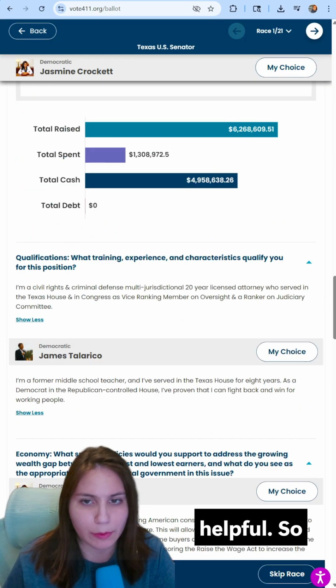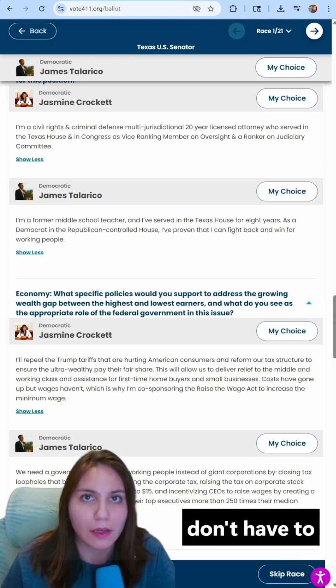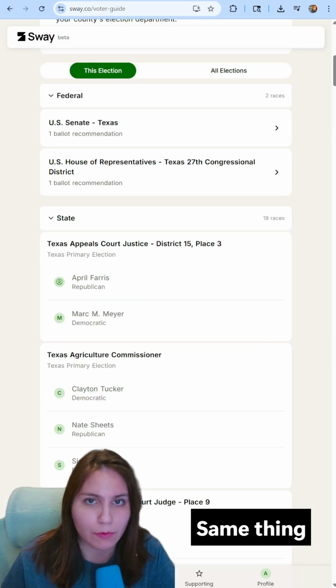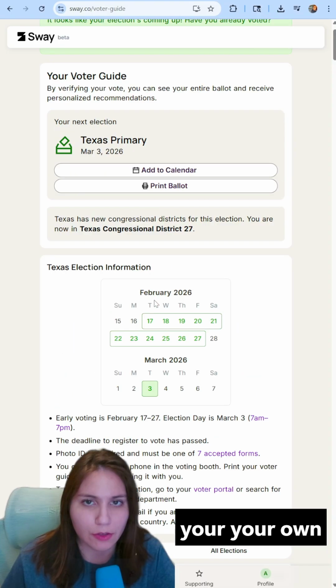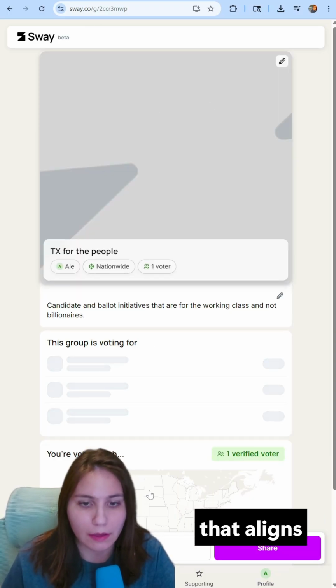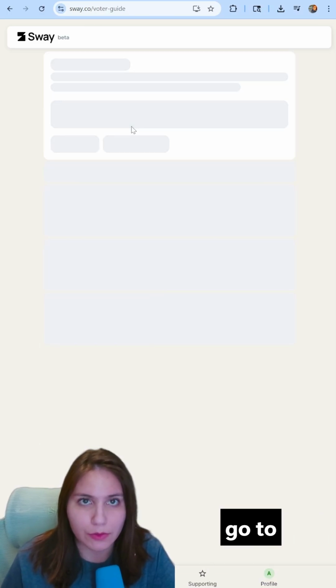So I just found this extremely helpful, so that way I don't have to be Googling every single person. It's just all in one place. Same thing with sway.co. You can create your own voting group and you can share this with people, or you can find a voting group that aligns with your views.